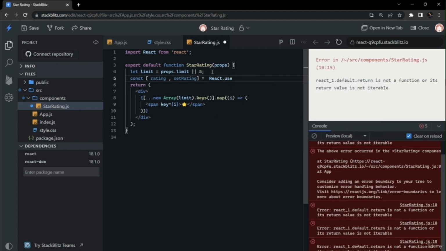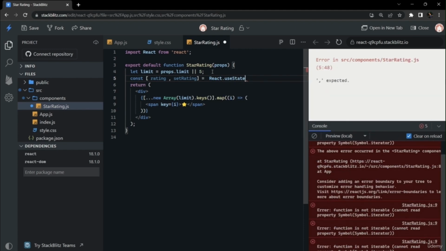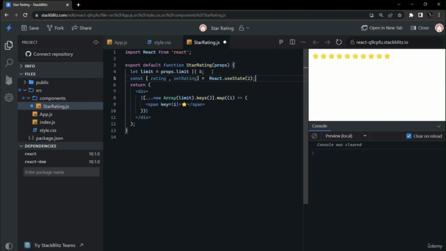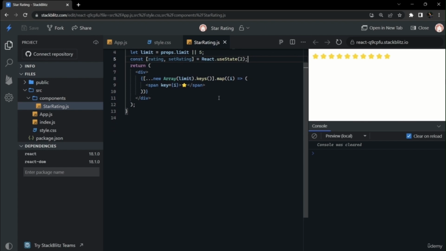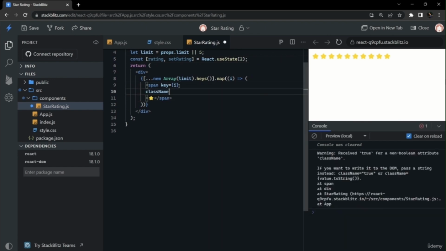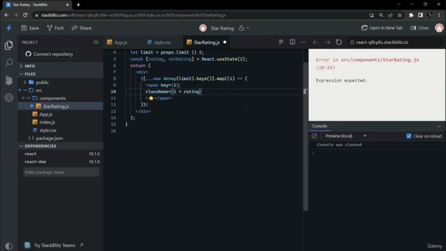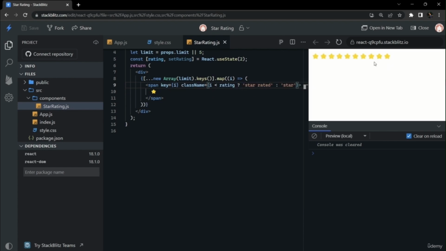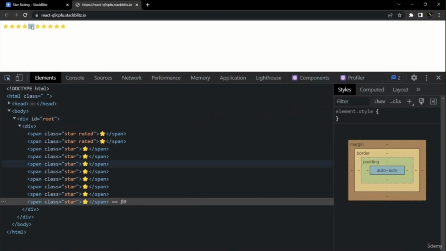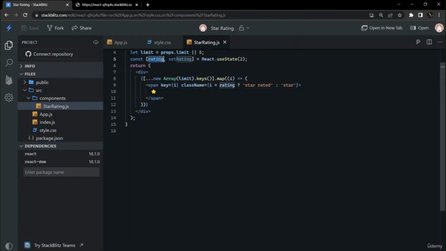Now we will create a state of rating. Limit is the maximum number of stars that are available, and rating is the rating given to it. Here the default value of rating is 2, and we give class names conditionally based upon this rating. If i is less than rating, for each iteration that is less than rating, we will give a particular class name of star plus rated, and if the value is exceeding the rating, we will give only star. So if we check it on our website and inspect that, we can see that only for the first iteration the star rated class was given.